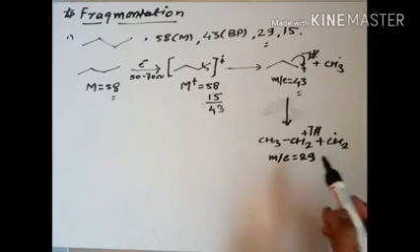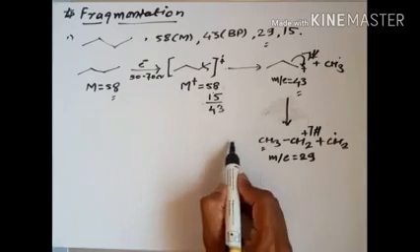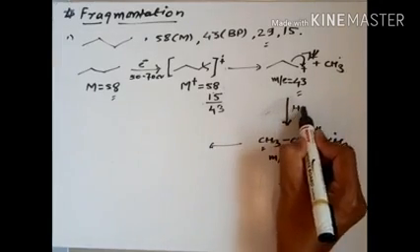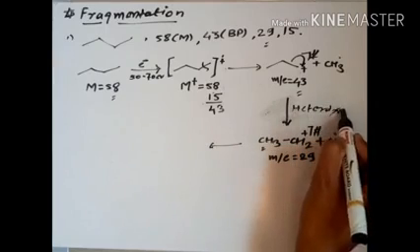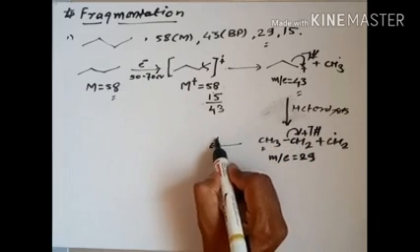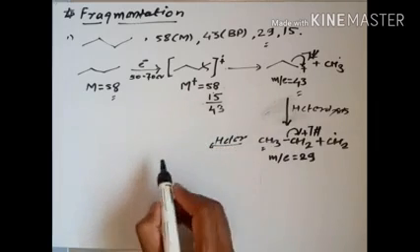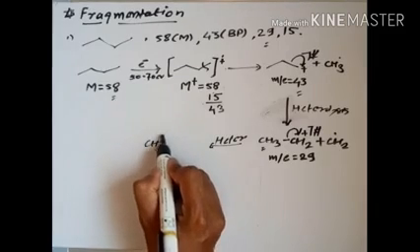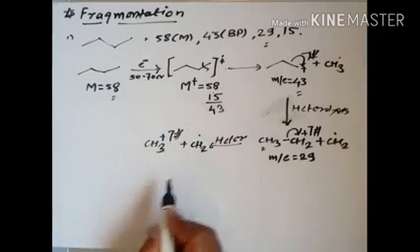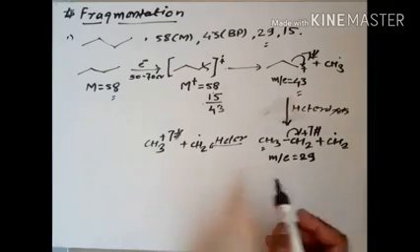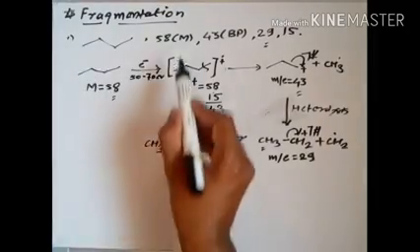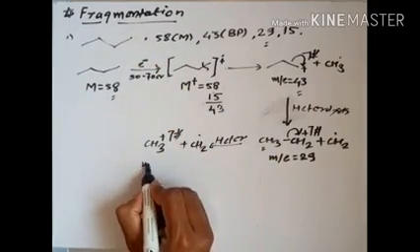Okay, and obviously the 15. The 15 is due to the CH3. So how to do it? Here we again do the heterolysis, so we get only CH3 positive, plus the CH2 radical. This is the molecule, so first we eliminate 15, then 14, and then 14. Obviously we get 58, 43, 29, and the m/e of this is 15.